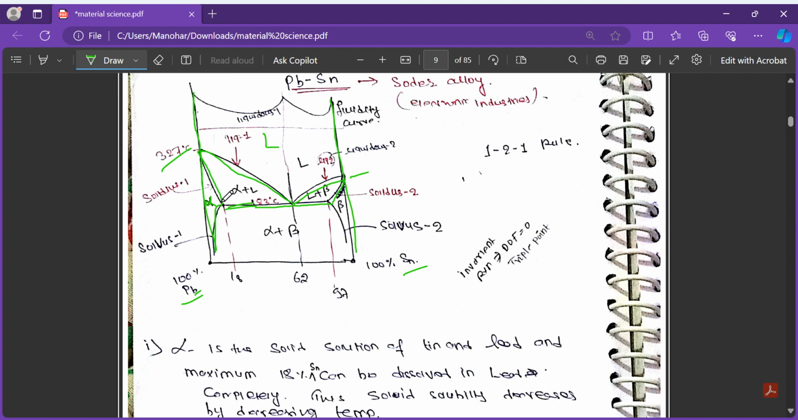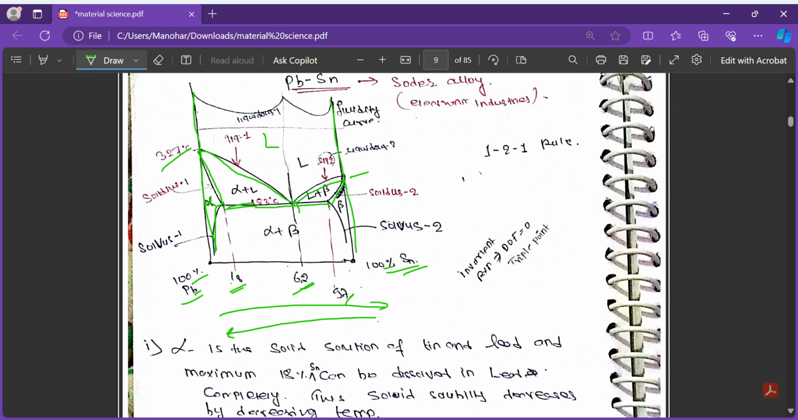And the fraction. Here the lead is 100 percent, here the tin is 100 percent, meaning if you go from here to there, the tin percentage is increasing from 0 to 100%. And if you go from here to here, it is the lead which is 0% here and becomes 100% there. So in the alpha phase, this point is 18 percentage, this is 62 percentage, and this last point is 97 percentage. So we have to remember 18 percentage, 62 percentage, and 97 percentage.